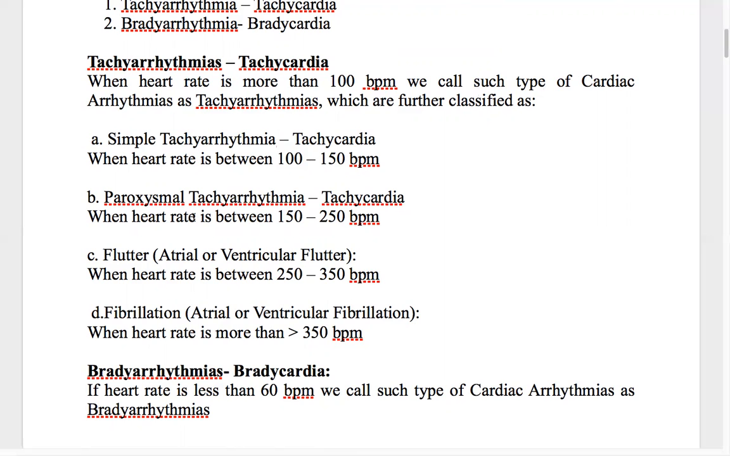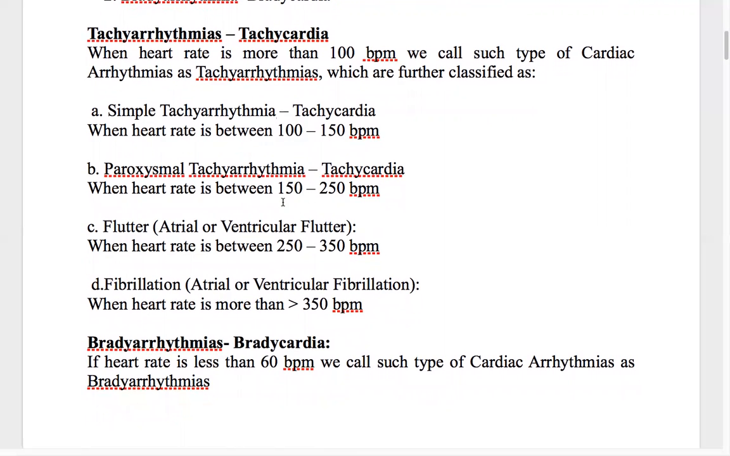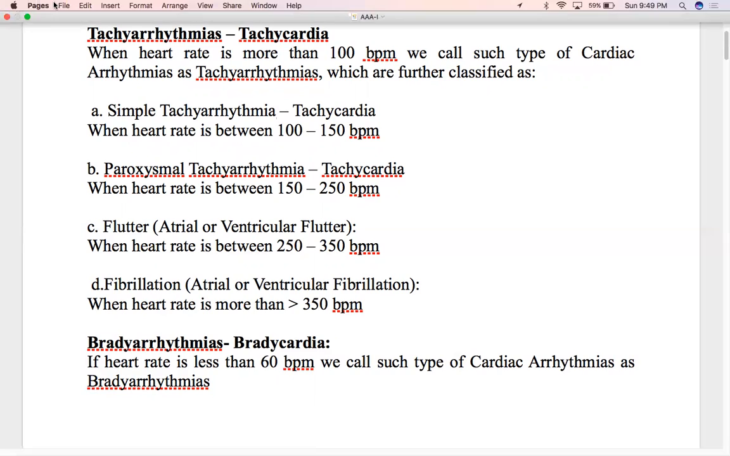Next, if it is more than 150 and less than 250 beats per minute, then it is called paroxysmal tachyarrhythmia. Paroxysmal means something which is acute, suddenly appearing and disappearing. That is why it is called paroxysmal tachyarrhythmia.